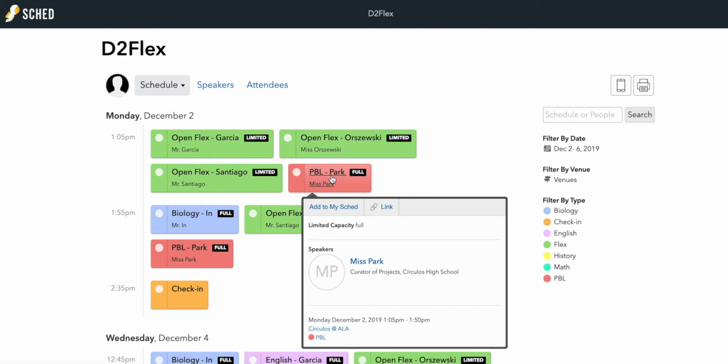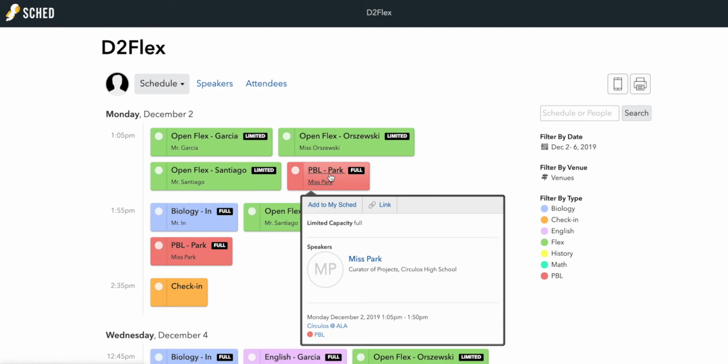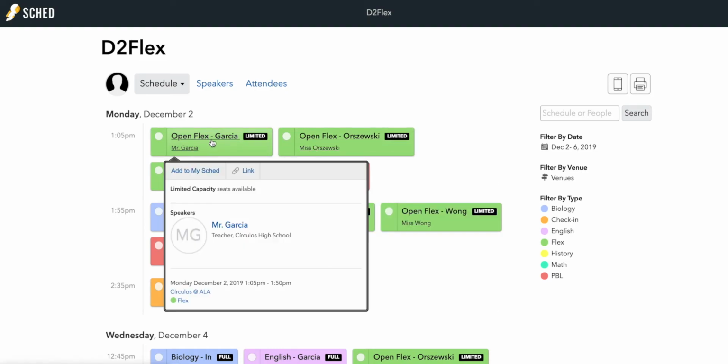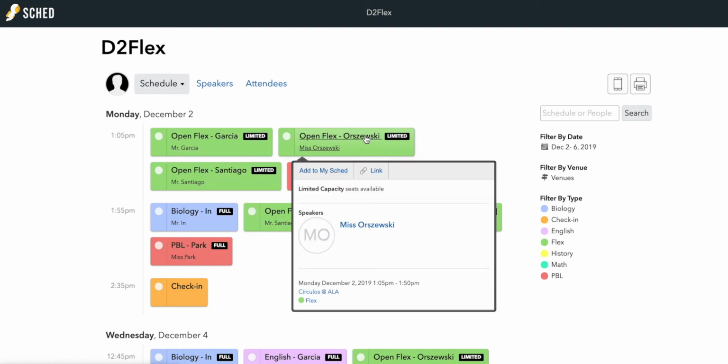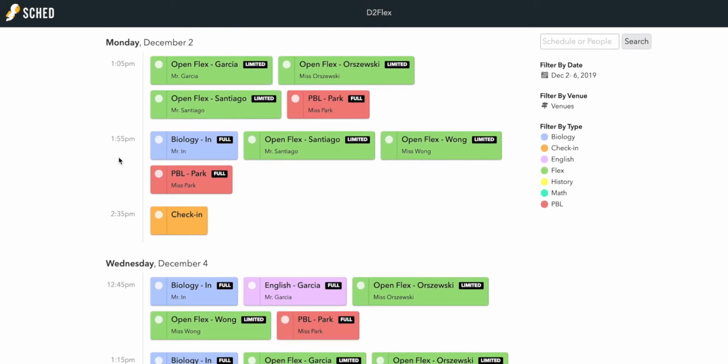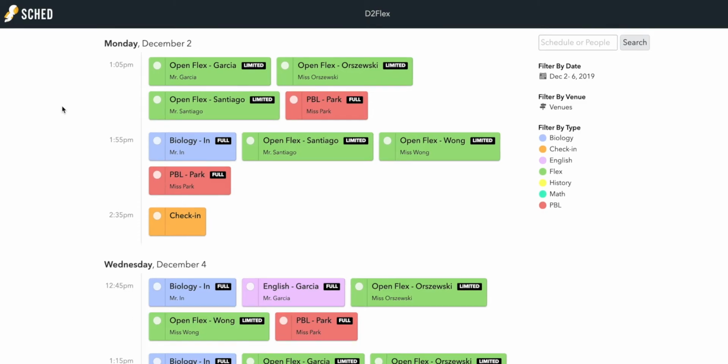have a paper schedule that says Miss Park PBL, you can choose between one of the other open flex sessions, either with Mr. Garcia, Miss O, or Mr. Santiago. Then notice every day has 3 blocks. After you choose a session, or if a session has been selected for you, go to the next session.